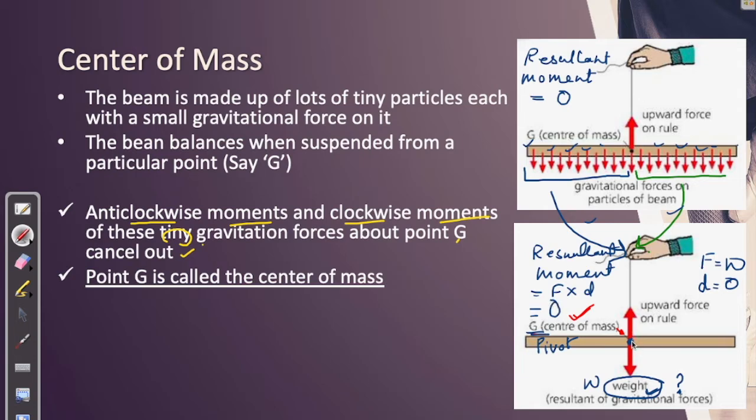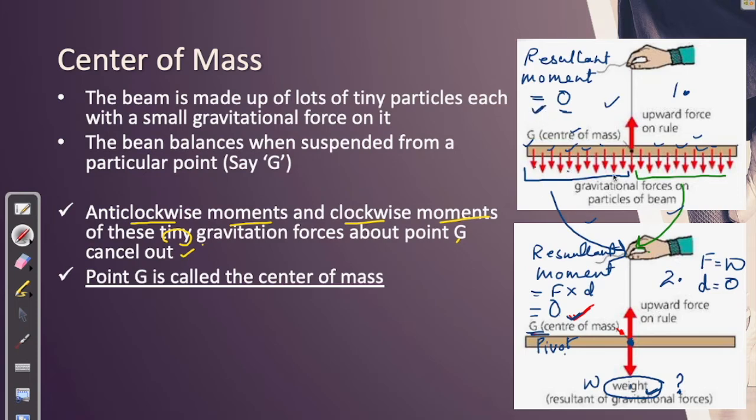So therefore, the center of mass is a special point around which the anti-clockwise moment and clockwise moment cancel out. The resultant moment is zero, which is the same as saying that the weight is acting from the center of mass. Why? Because the distance from the pivot becomes zero. Both the things, picture 1 and picture 2, are saying the same thing. What are they saying? Resultant moment is zero.